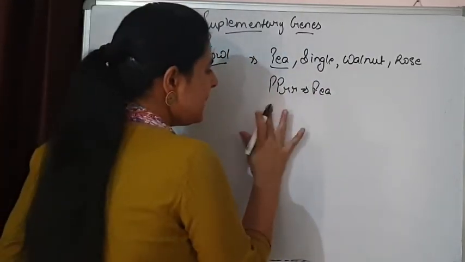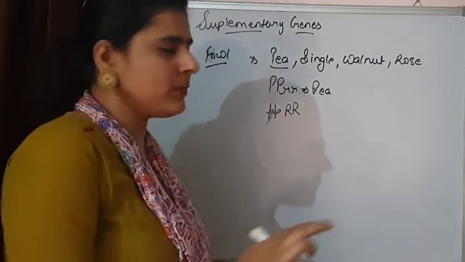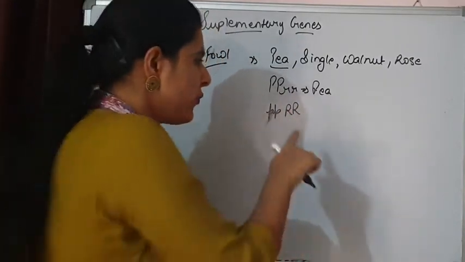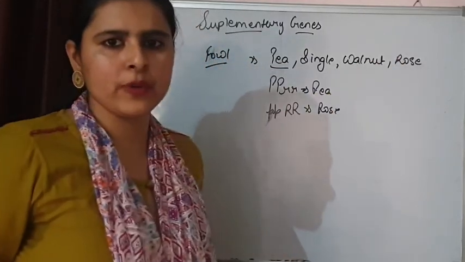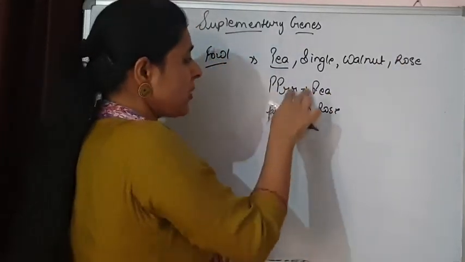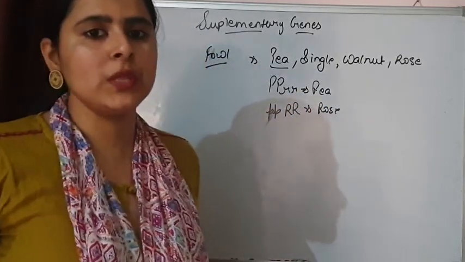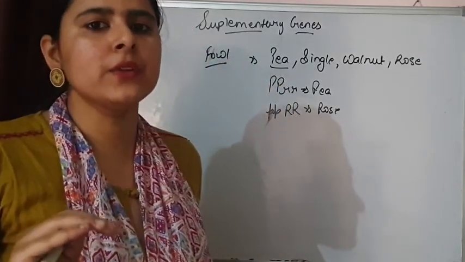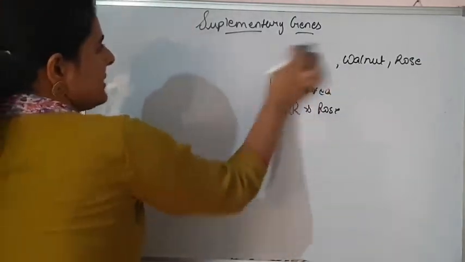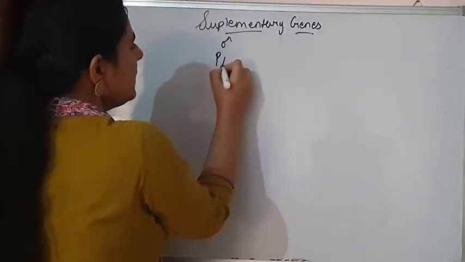When P is present in recessive form but this R is present in dominant form, these are two different genes, and if one is dominant, it is going to give its own type, that is rose type. If we cross fertilize between them, there will be a completely different expression. So let's see, with the help of a cross, our starting material will be